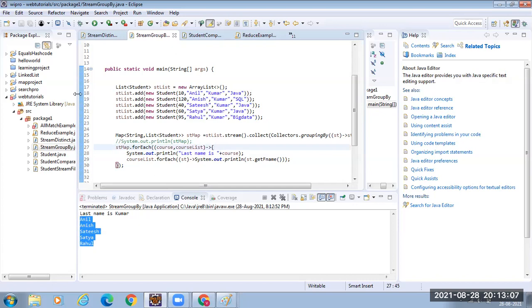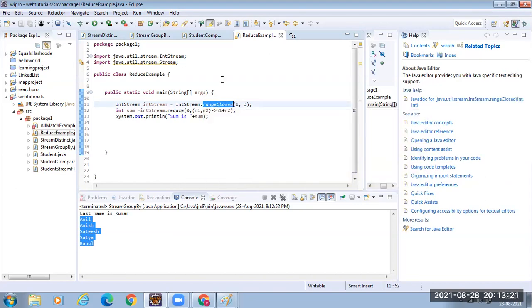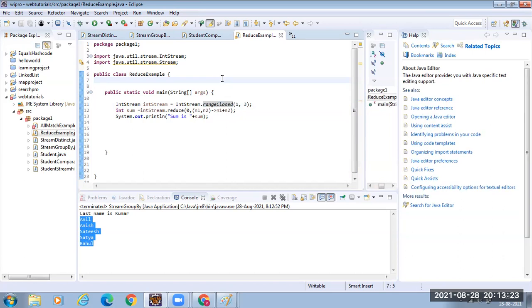Finally, we will see one more: reduce. In Java, they have provided a way to create a stream of int values. There is a method called rangeClosed. Suppose I want to get a stream of numbers from 1 to 3.